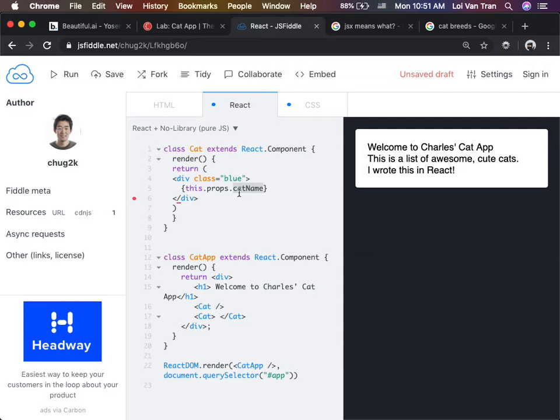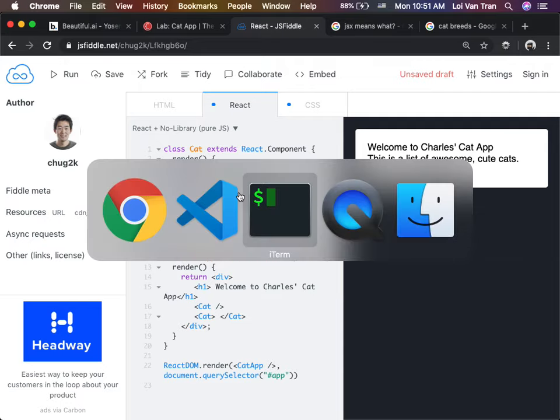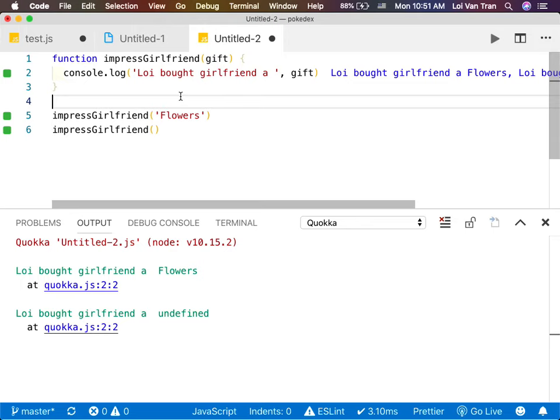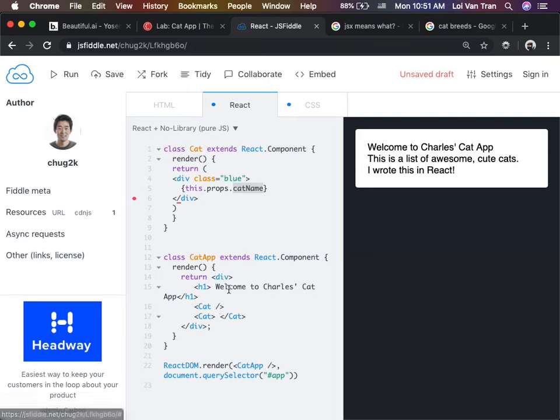We need to pass it its argument. Remember we just did this right here? We need to pass it its argument. It can fail silently if we do not pass it. So we're gonna pass each cat its name.